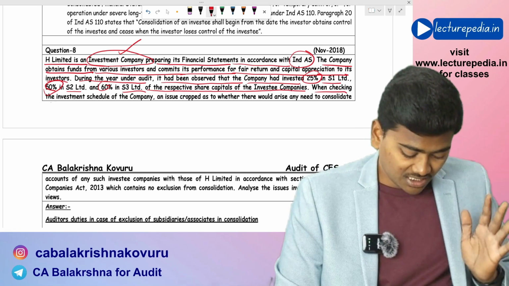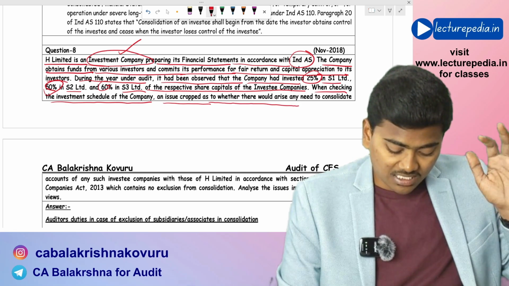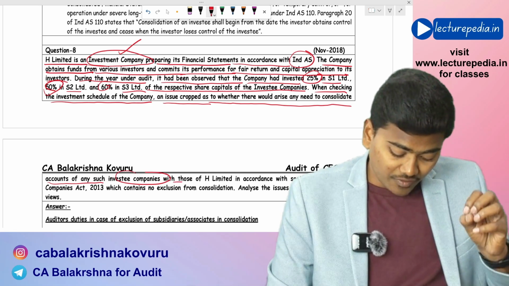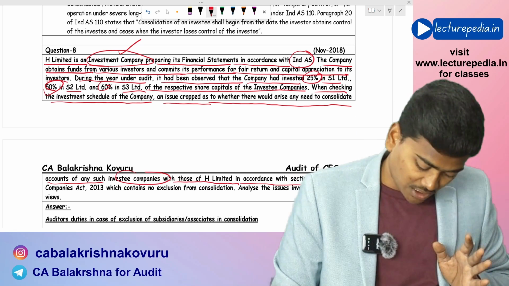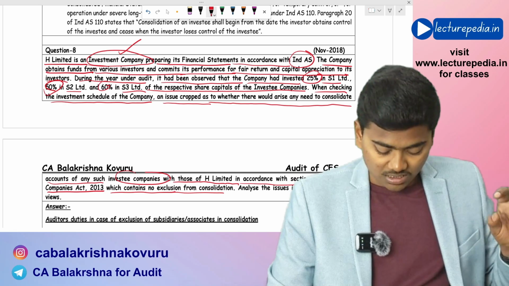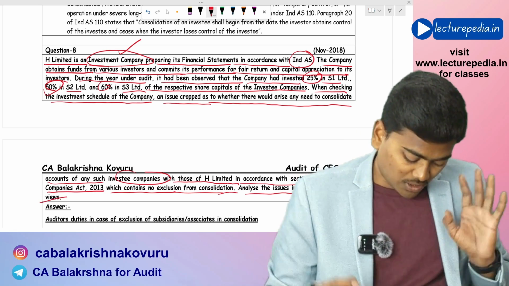When checking the investment schedule of the company, the question is asked as to whether there would arise any need to consolidate accounts of such investee companies with those of H Limited in accordance with section 129 subsection 3 of the Companies Act 2013, which contains no exclusions from the consolidation. Analyze the issue involved and give your views.